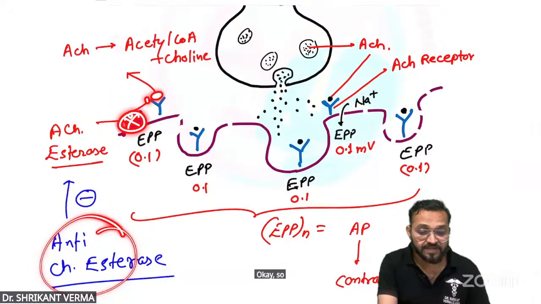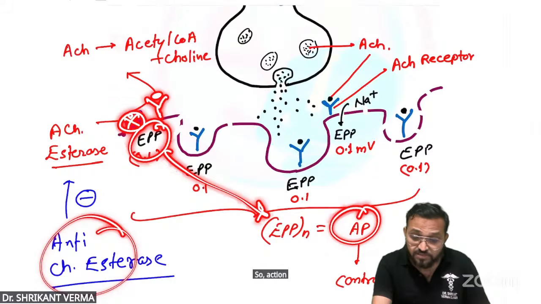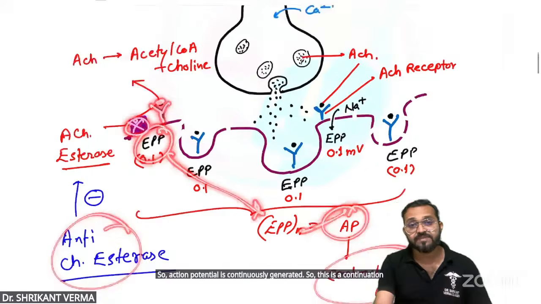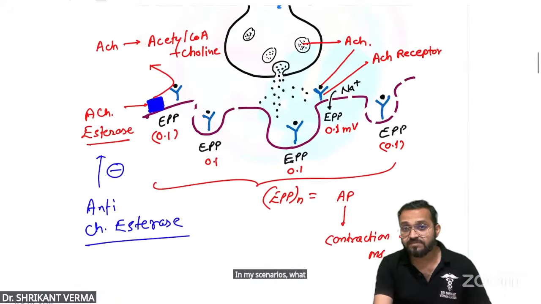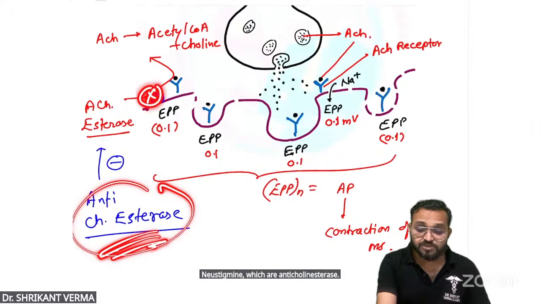Okay. So there is the binding of these two. So action potential is continuously generated. So there is a contraction of the muscle. Are you getting? In myasthenia gravis, what is your treatment? Sir, physostigmine, neostigmine, which are anticholinesterase, which will cause inhibition of this enzyme. So these two will show the love.